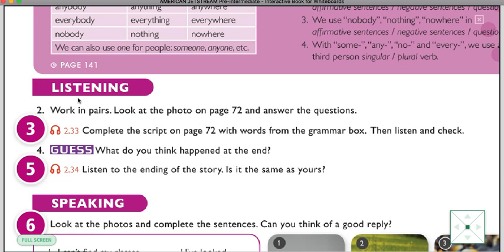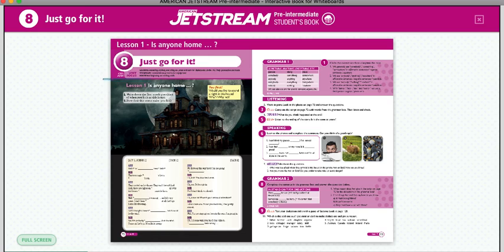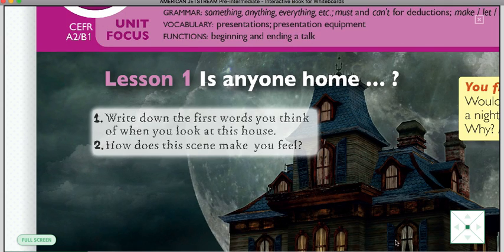And then we are going to continue with this exercise, working in pairs. Okay, look at the photo on page number 72 and answer the questions. The questions are those. Okay, those are the questions.